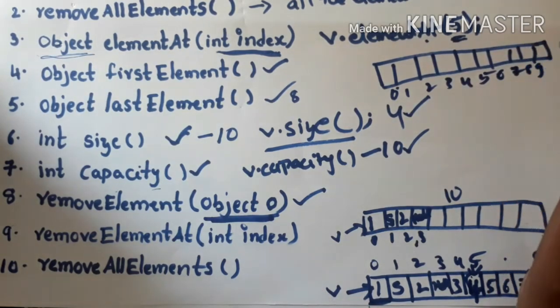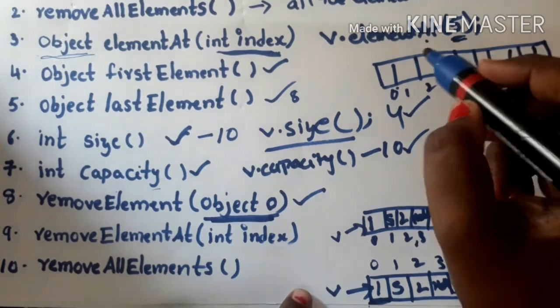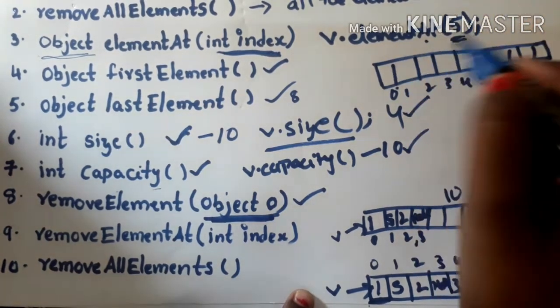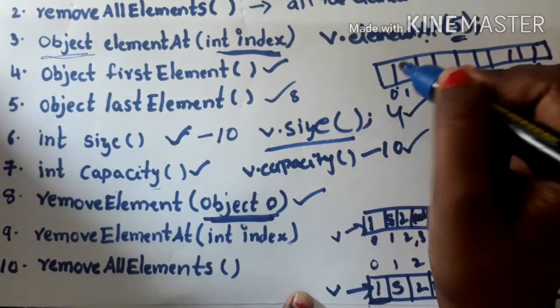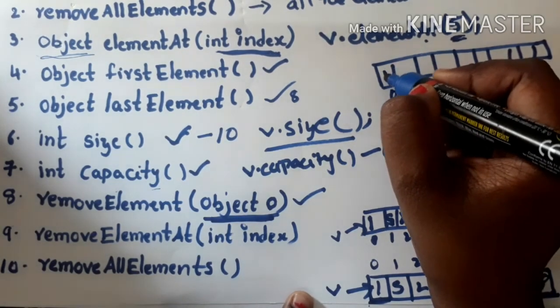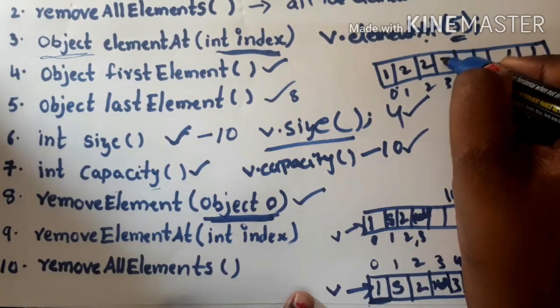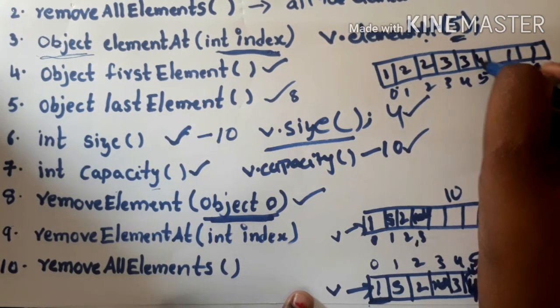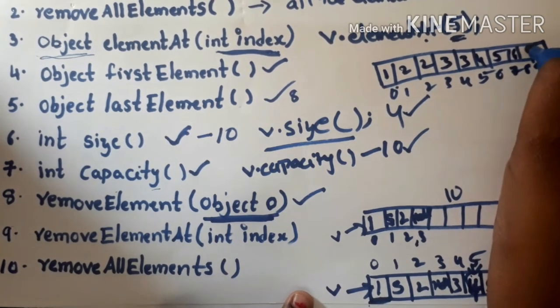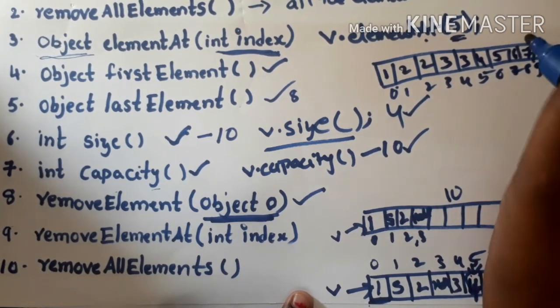Imagine I'm having some integer objects in this vector, right? Assume I'm having 1, 2, 3, 4, 5, 6, 7 and 8, right?